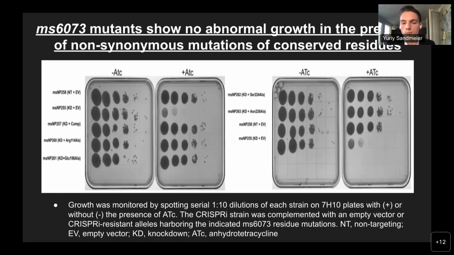As shown here, no growth defects were observed after 3 days of growth, demonstrating that these conserved residues do not have any significant impact on the growth of M. smegmatis, which suggests that these residues in its homologue RV3579C likely would not impact the growth of MTB.